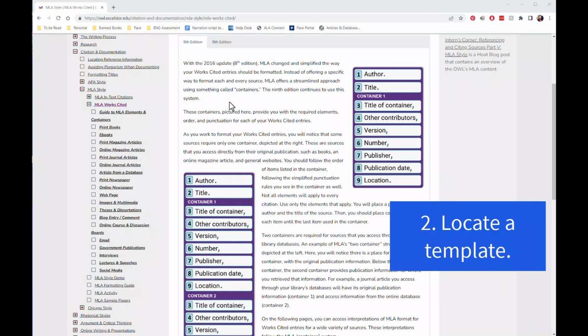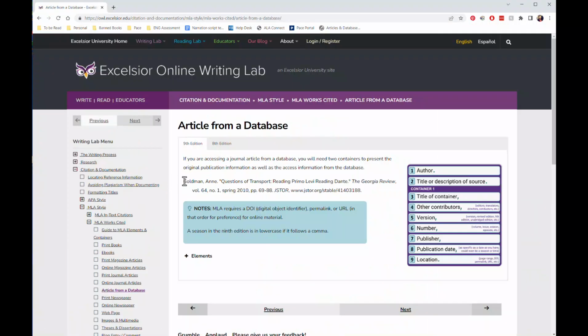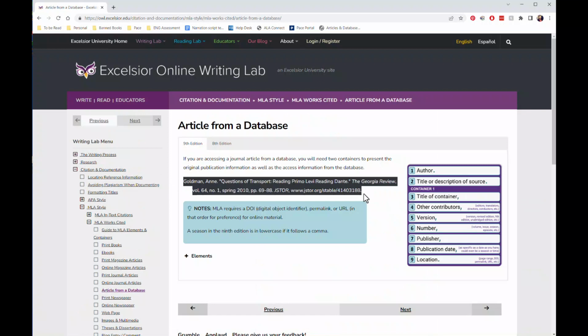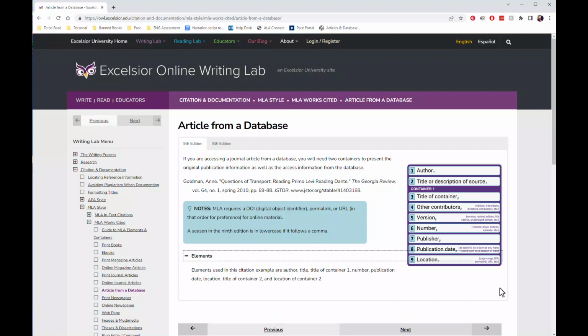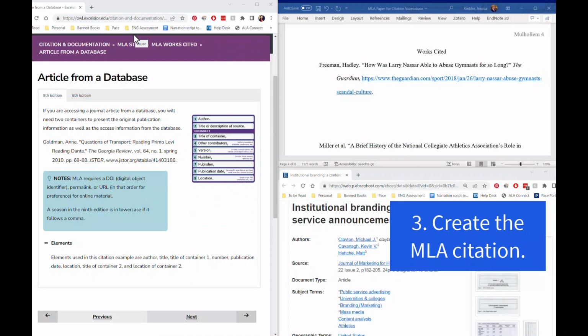Second, we need to locate an MLA citation template for that source type. And this can be found online in a resource like the Writing Lab. On the left side, we need to locate the template that most matches our journal article. In this case, we want to select article from a database. And here is an example of a template that shows a completed citation and the recommended list of elements that we can use from the citation chart. The third step is to use that template to create our citation.